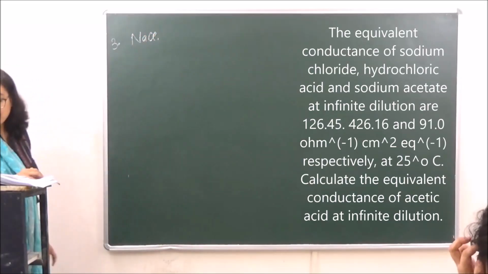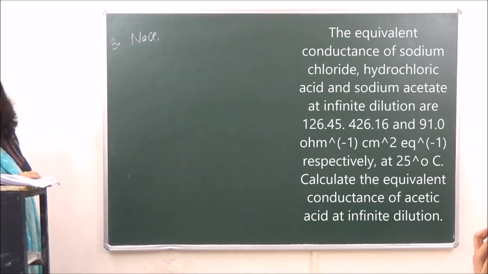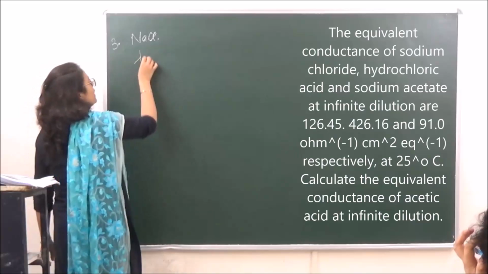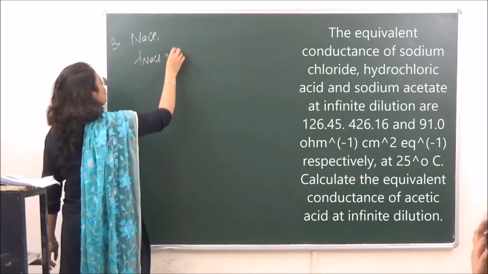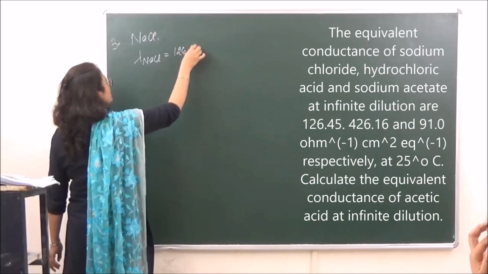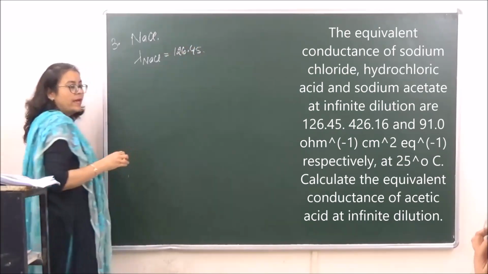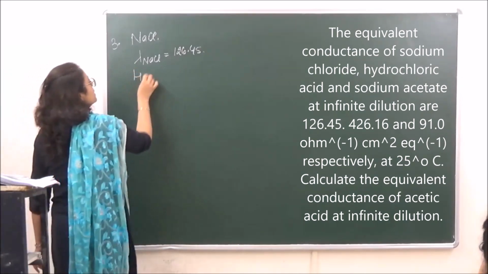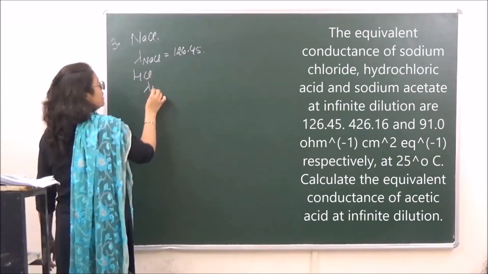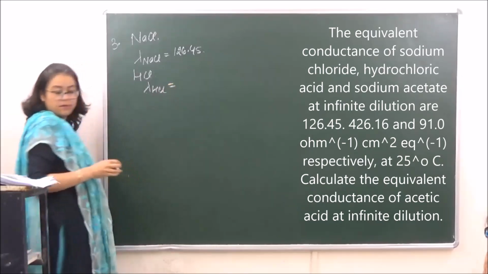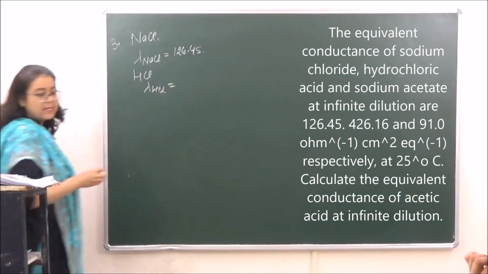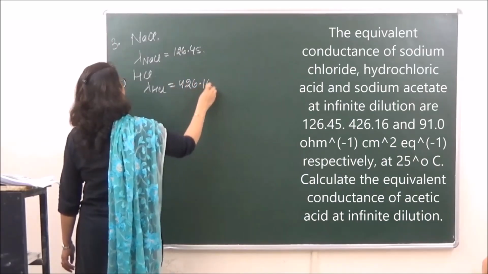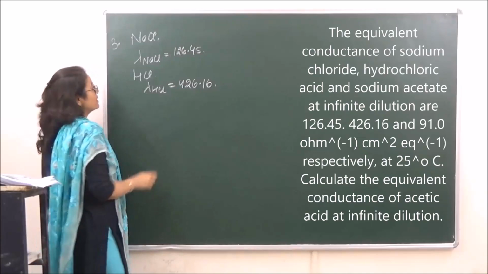Okay, and the molar conductivity of NaCl given to us in the question is how much? 126.45. So lambda of NaCl is 126.45. Then the next one given to us is hydrochloric acid, HCl, and lambda for HCl is 426.16.